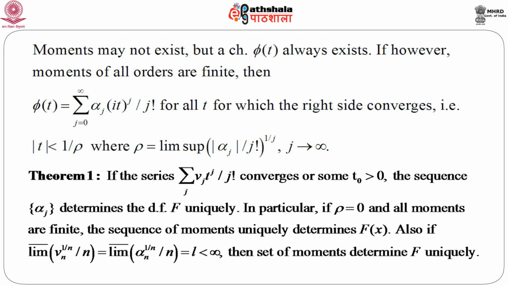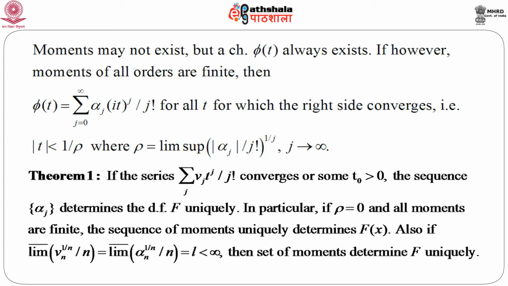Now, consider this theorem. If the series summation over j of alpha j t to the power j by j factorial converges for some t naught greater than 0, then the sequence of alpha j determines the distribution function, that is capital F, uniquely. So, the question with which I started, whether moments can determine a distribution function uniquely, is answered by this theorem, provided this series is convergent.